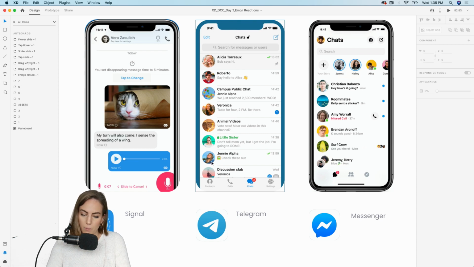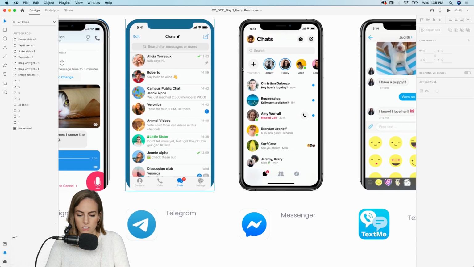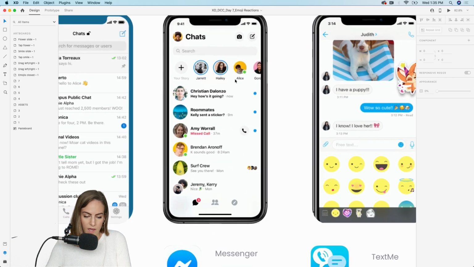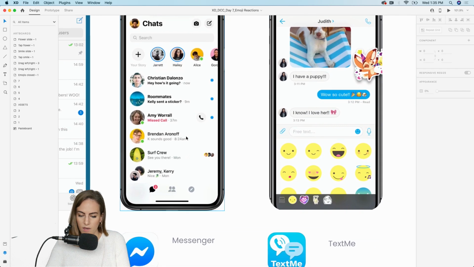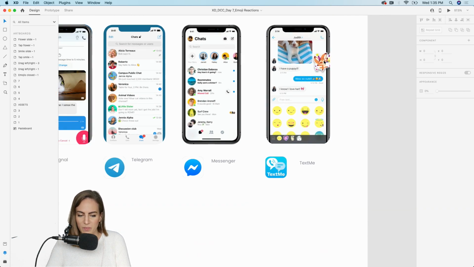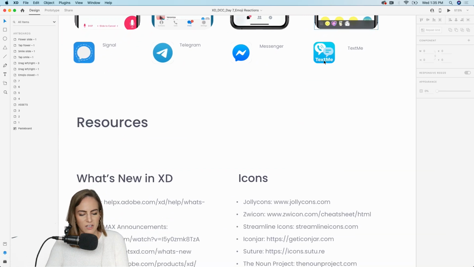We've got the profile picture on the left, the names, and a little preview of what the messages are. And then Facebook Messenger, I actually deleted this from my phone, but I like how they have the little icon next to each profile showing if you're online or not. And then this one, Text Me, just really cute emojis, and you can add some stickers or something. So feel free to play around, just get creative.